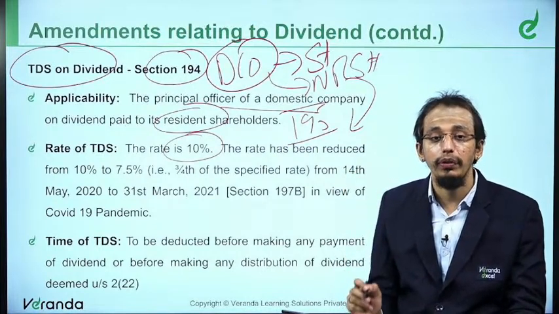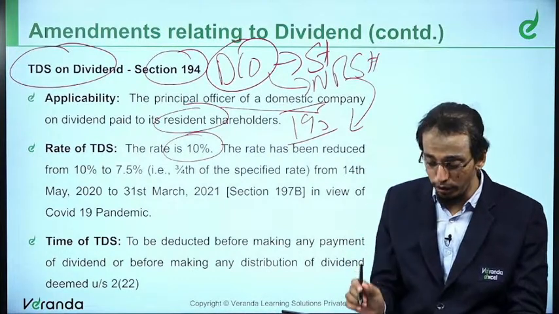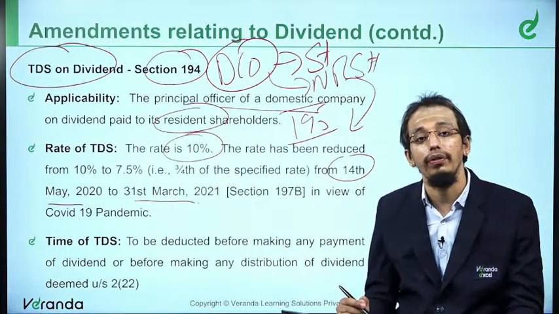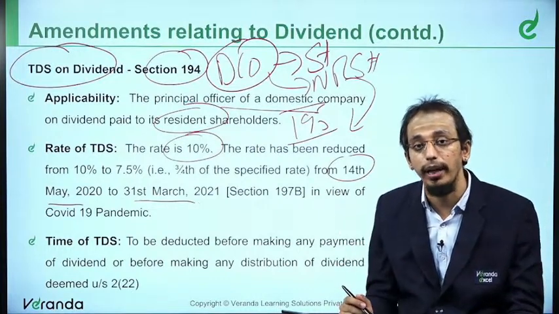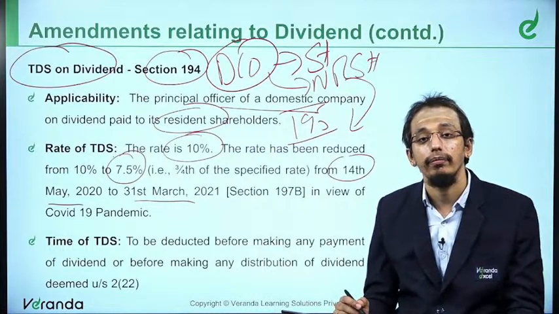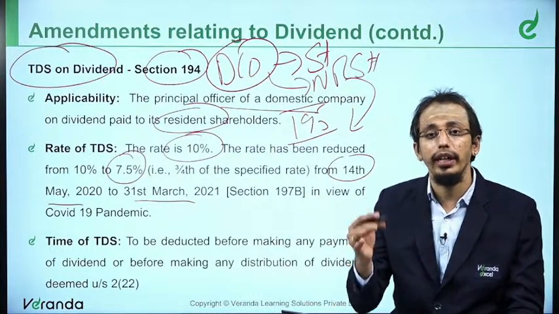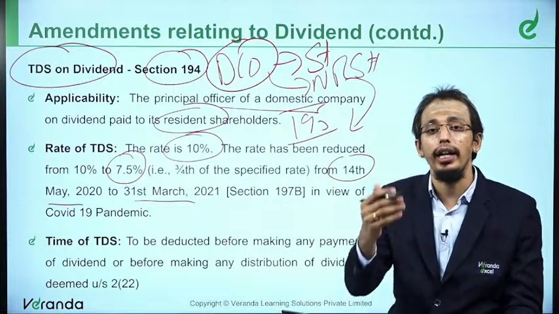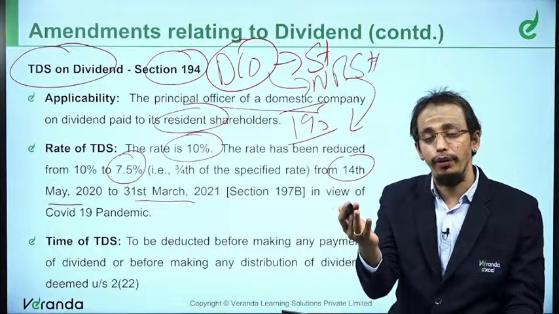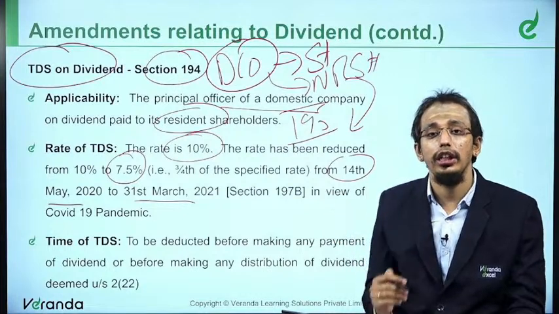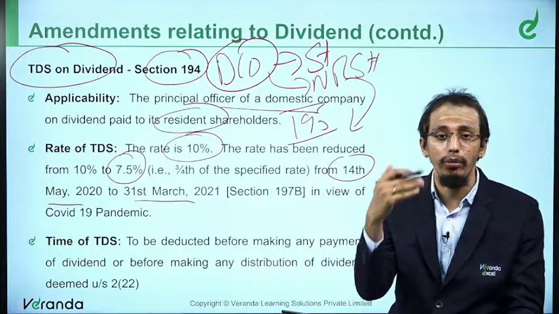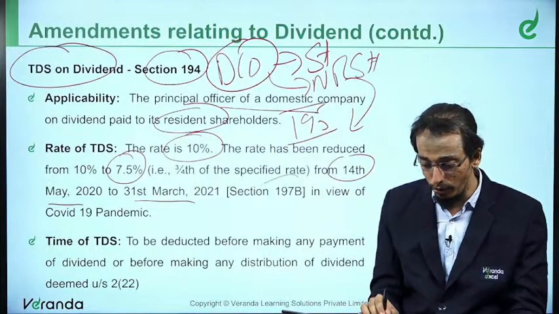Here also, if the dividend is paid between 14th May 2020 and 31st March 2021, the rate is 7.5%. In the same manner, in most of the cases there were amendments. If it was 194C, instead of 2% it was only 1.5%. Let's say it was 194H commission, instead of 5% it is only 3.75%. Most of the cases, this is by way of section 197B.